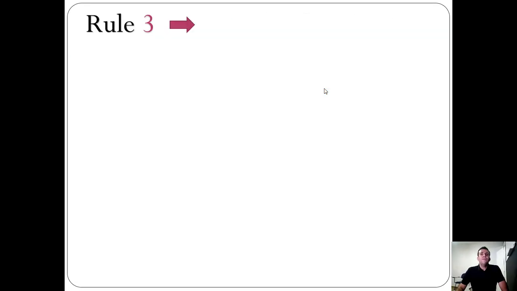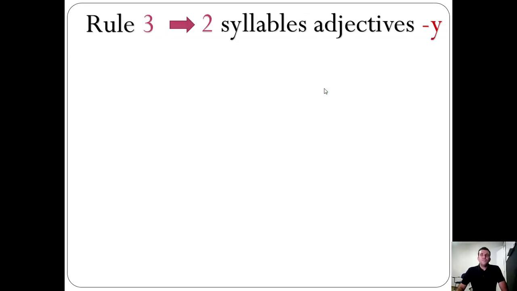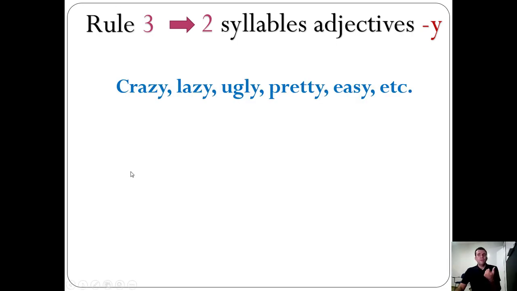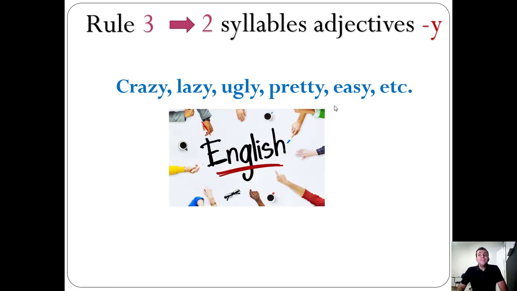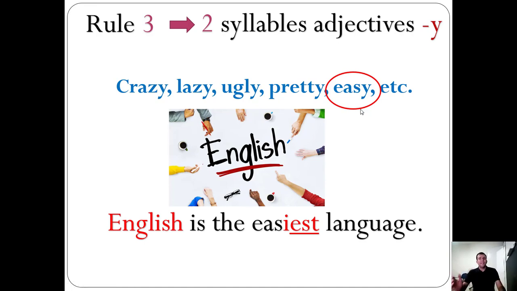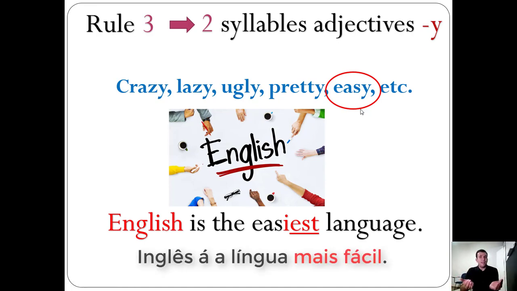Okay, rule number 3. It's when we are using a 2 syllable adjective ending in Y. For example, crazy, lazy, ugly, pretty, easy. They are 2 syllable adjectives. Let's consider the English language and the adjective easy. So I could say a sentence like that: English is the easiest language. Repeat, please. English is the easiest language.